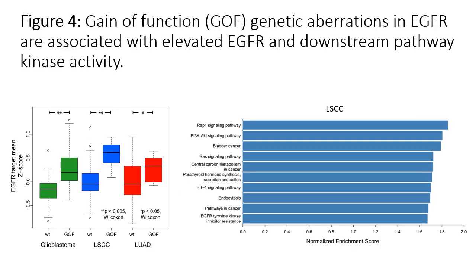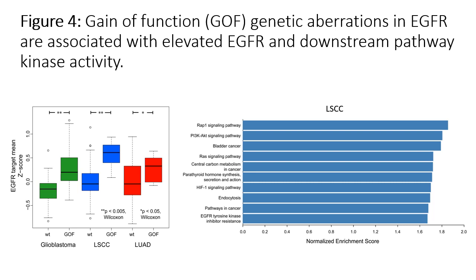Next, we took advantage of matched CPTAC genomics data for the same samples in which we inferred kinase activity to identify cases where gain-of-function genetic aberrations result in altered kinase activity. The box plots in Figure 4 show that tumors with potential gain-of-function alterations in the EGFR gene showed higher EGFR activity than EGFR wild-type tumors, from glioblastoma and lung squamous and adenocarcinomas.